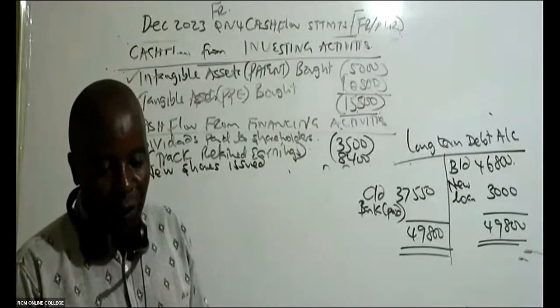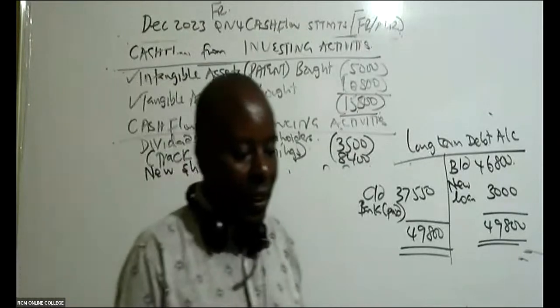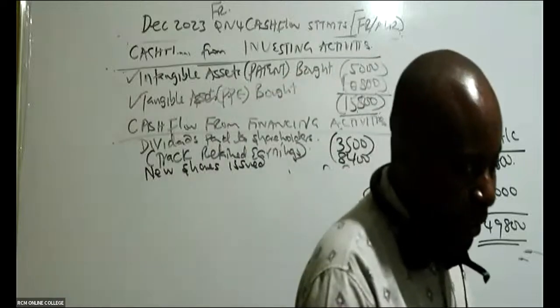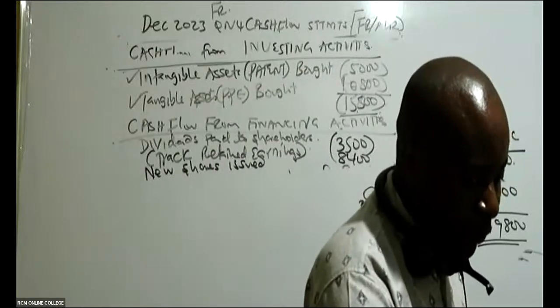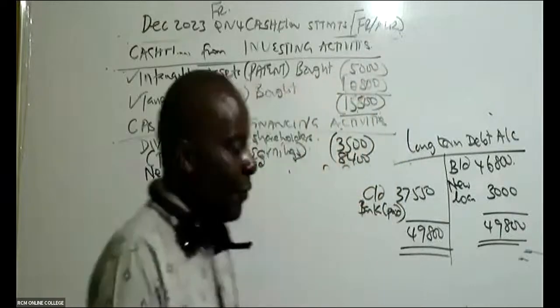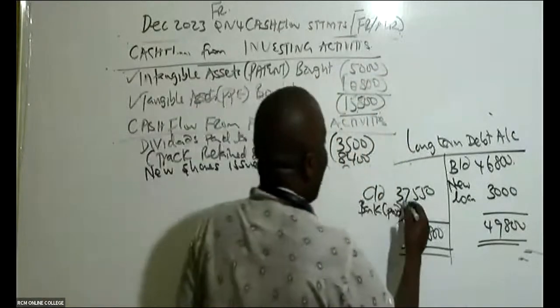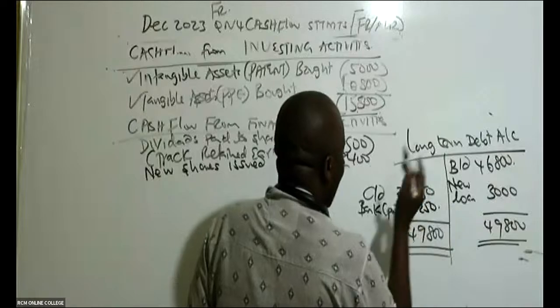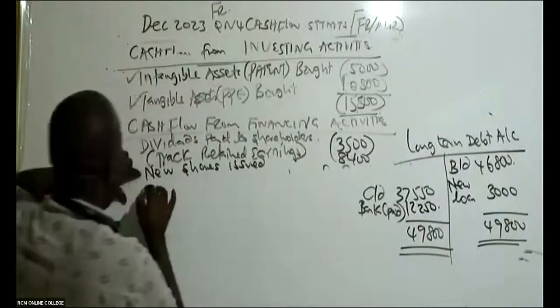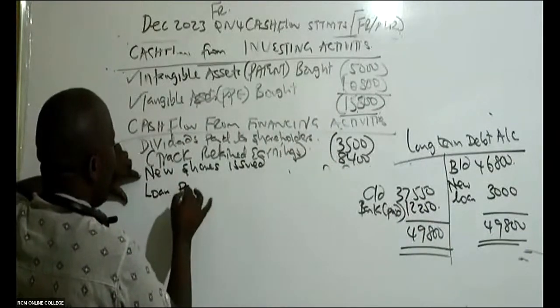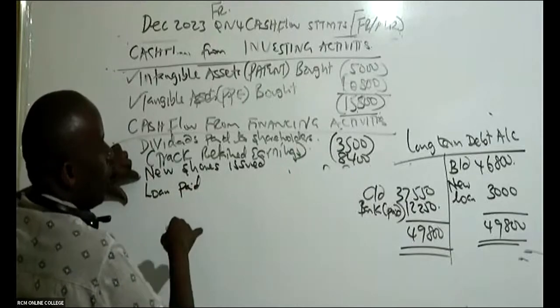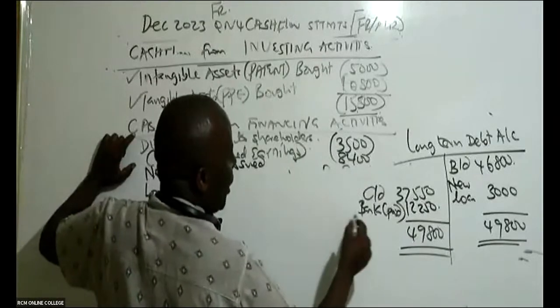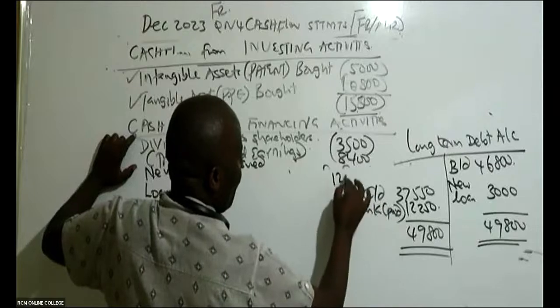12,250. Chogo is getting 12,250. Yes. So this is what I put here. Now here you have to be very, very careful. So we have in this case here loan paid. So loan paid in this case here is 12,250.